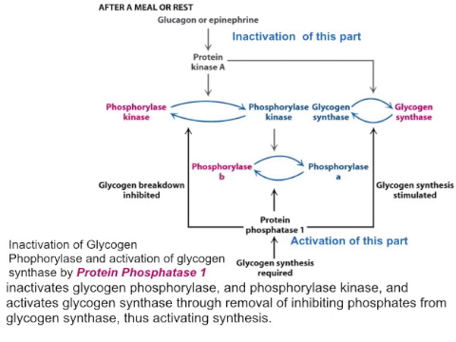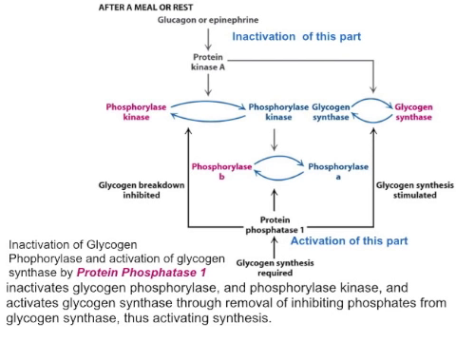This phosphatase removes phosphate groups from glycogen phosphorylase kinase and also from glycogen phosphorylase A to yield glycogen phosphorylase B. Protein phosphatase 1 can also remove phosphates from glycogen synthase, and in this case, it has an activating effect. And so glycogen synthesis will be stimulated and glycogen breakdown will be inhibited.